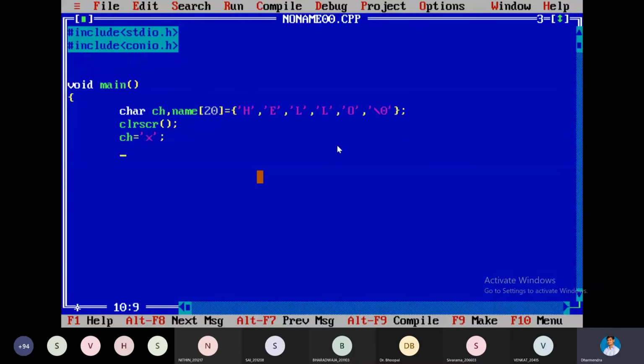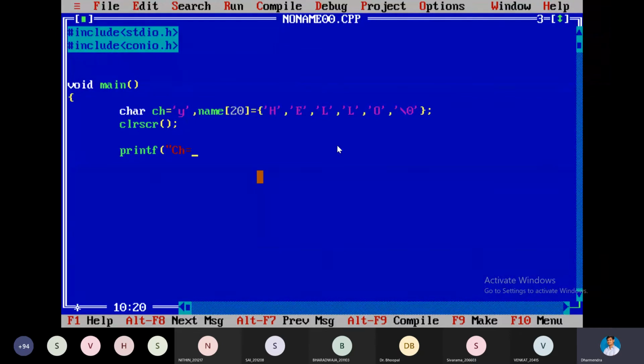So here for ch I have assigned only x. If I want, I can assign here also, it's not a problem. Here also I can assign some x or y. Both we can initialize at the time of declaration itself. So while printing with printf, I am printing ch is equal to, so you tell me, that is of type character.